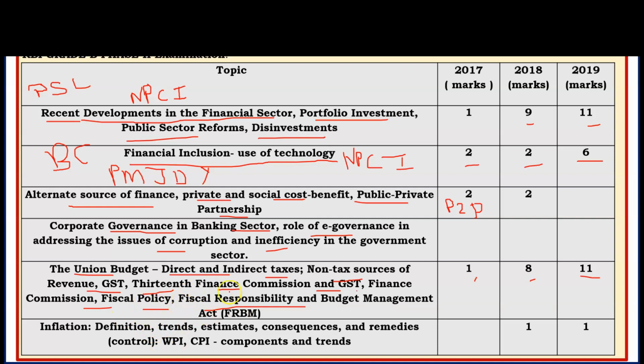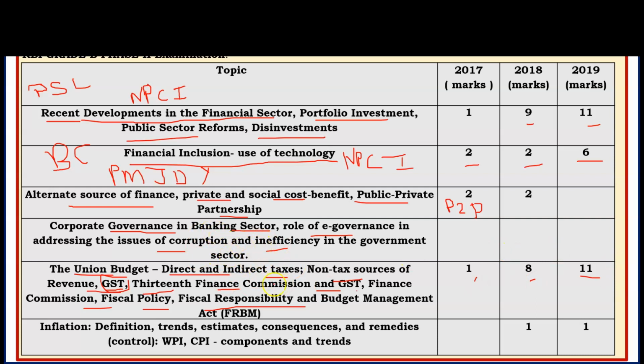What are the direct taxes, indirect taxes, what are the non-tax sources of revenue? GST is very important for this exam. A question can be asked, like which of the following is not a slab of GST. That question was asked in 2019.